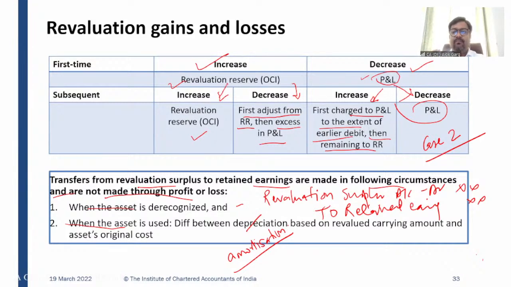To this extent, every year, the company can debit revaluation surplus and credit retained earnings. But this transfer will always happen balance sheet to balance sheet, from revaluation surplus to retained earnings, right?